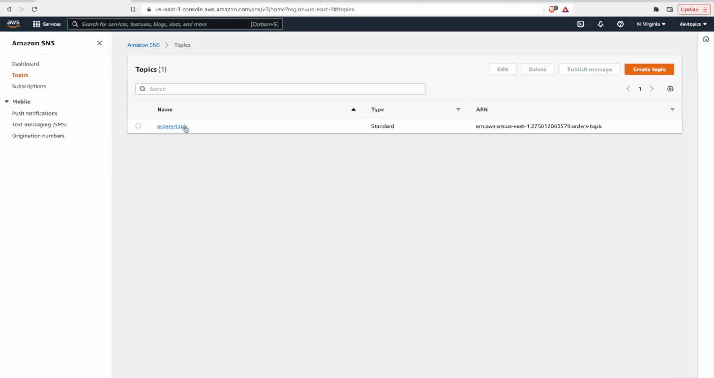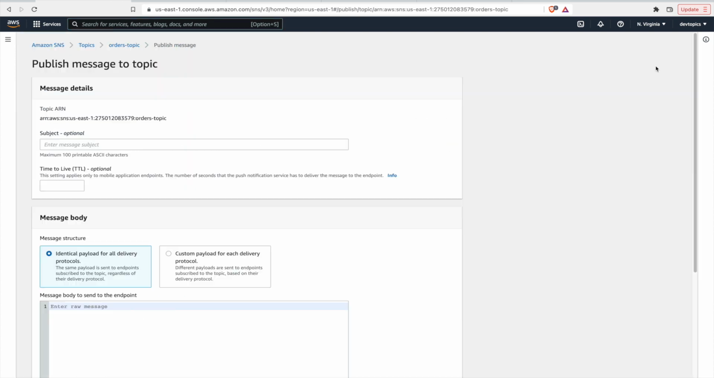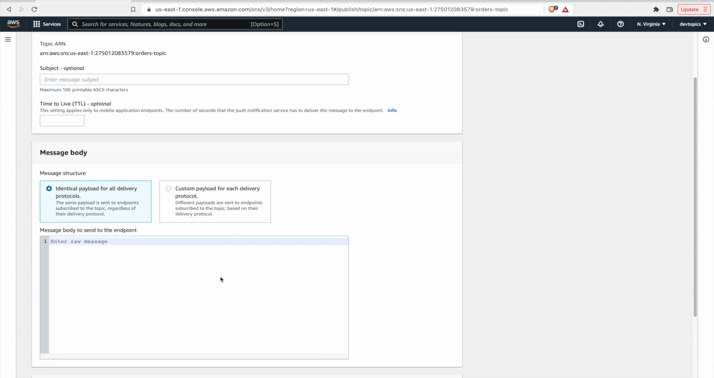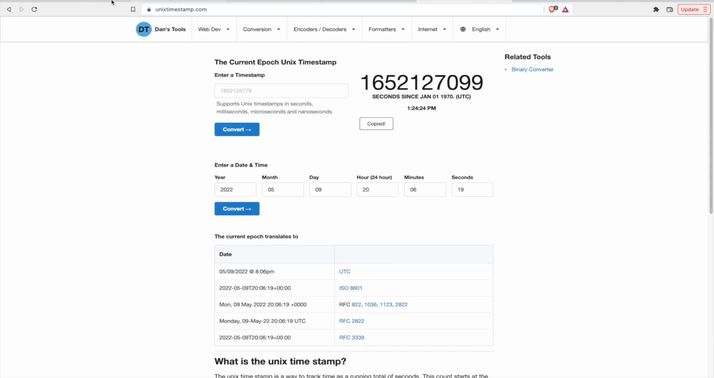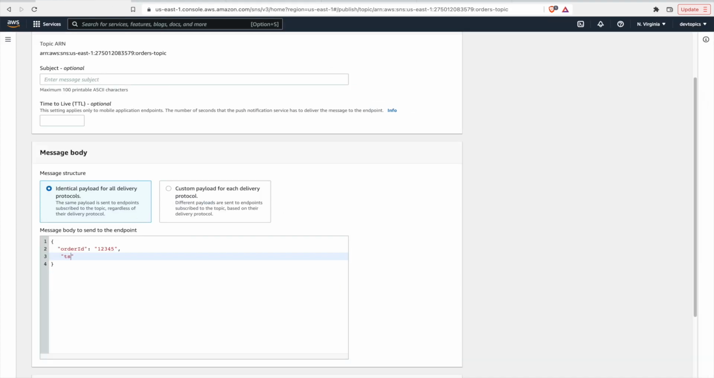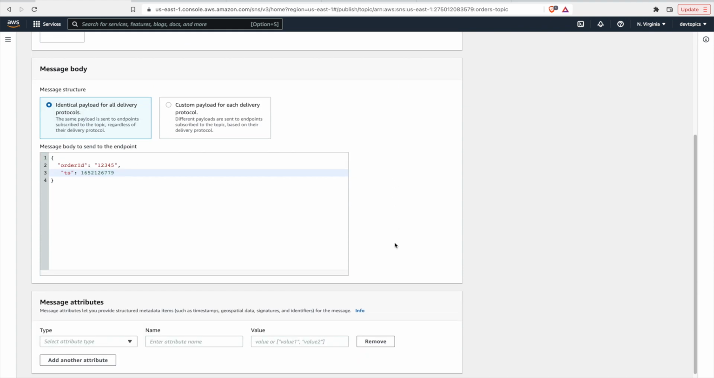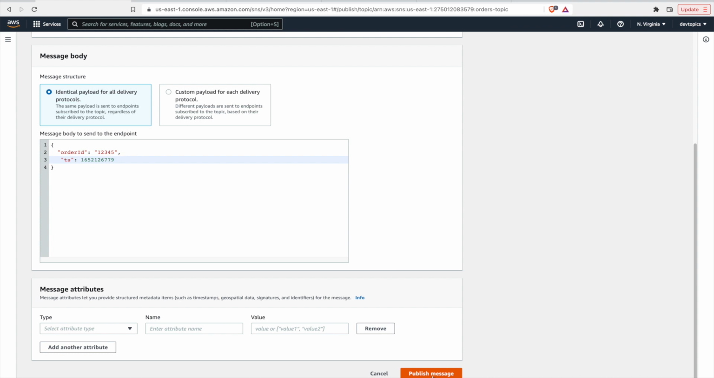We'll click orders topic, publish a message, and let's set up our payload. So we'll say order ID, and this needs to be a string, 1, 2, 3, 4, 5, and we'll get the timestamp. TS, and there's the timestamp. All right, and let's click publish message.